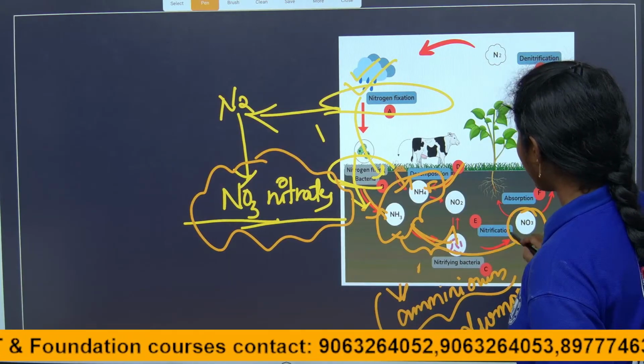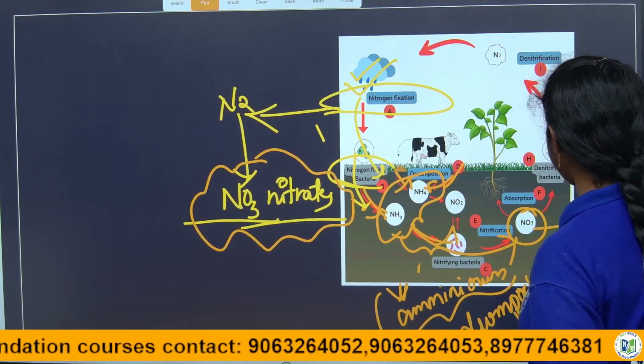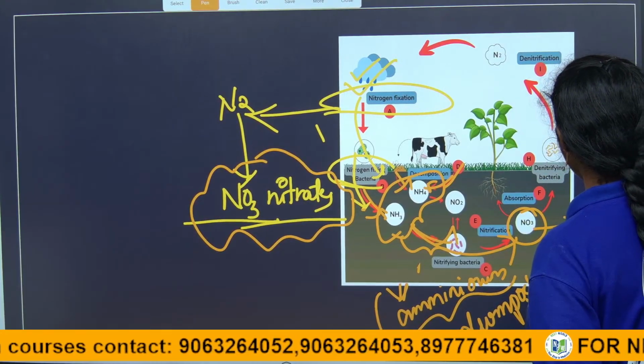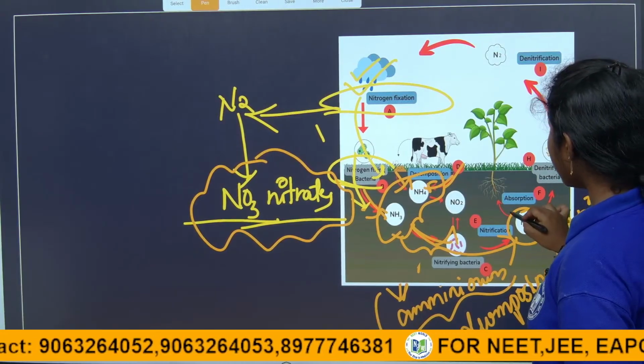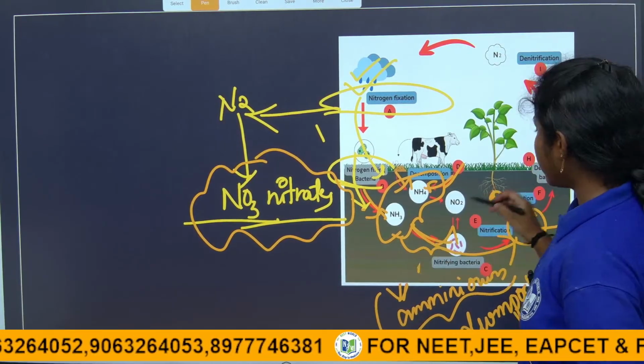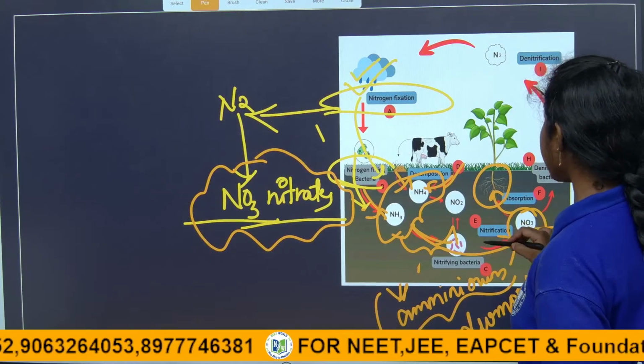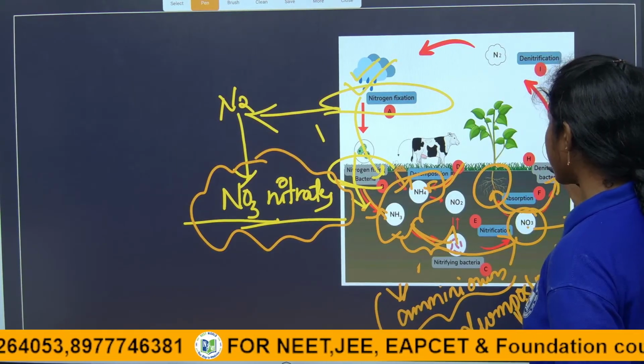Again it gets back into the ammonia, again back into the form of nitrites. Again it gets back into the form of nitrates, NO3. And again, if the plants require, the plants will absorb the nitrates. Then if not, the denitrification will happen.